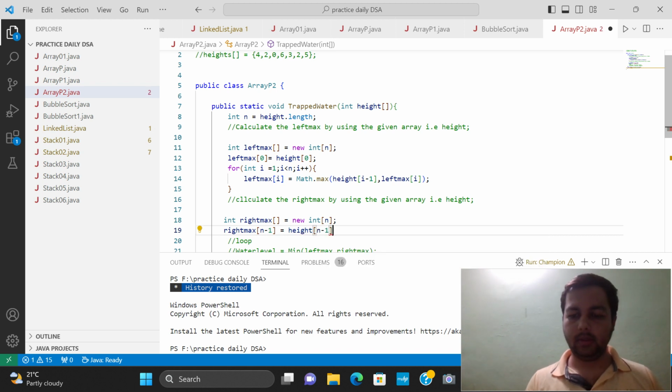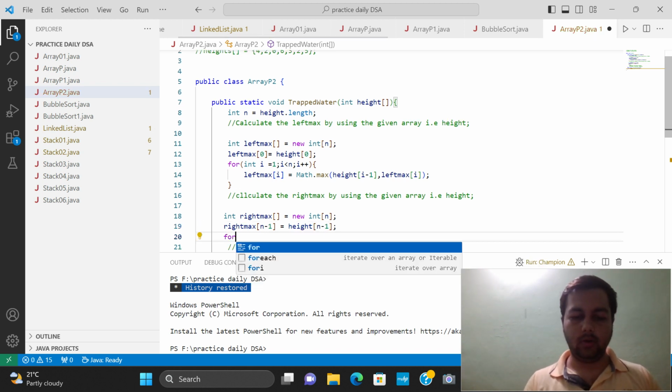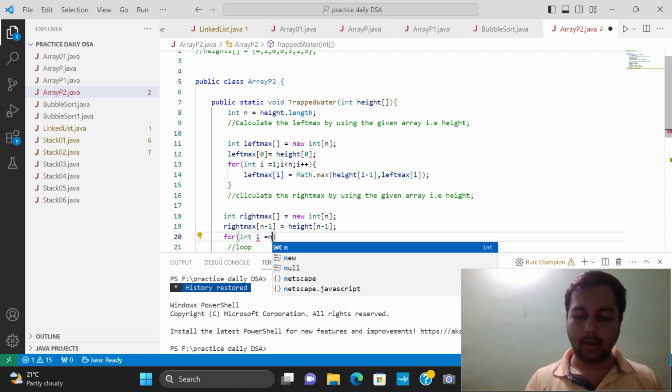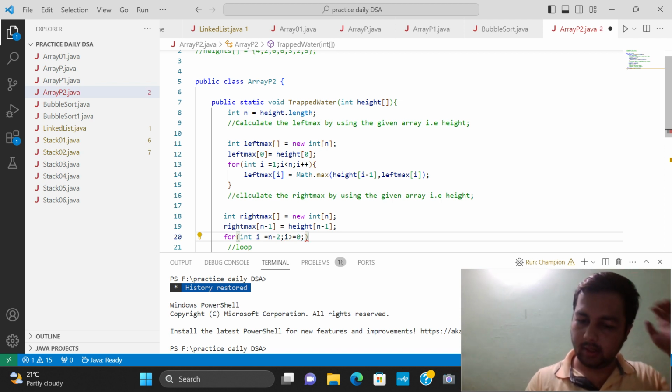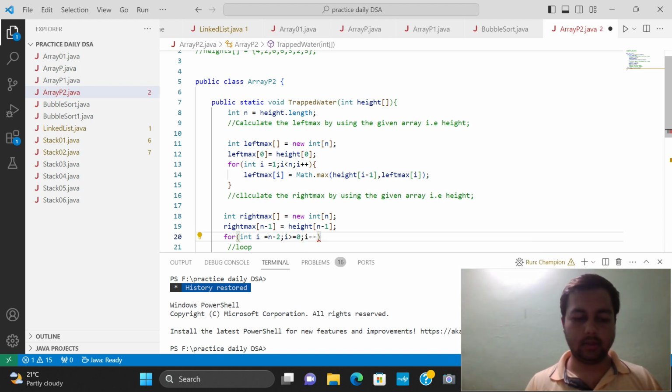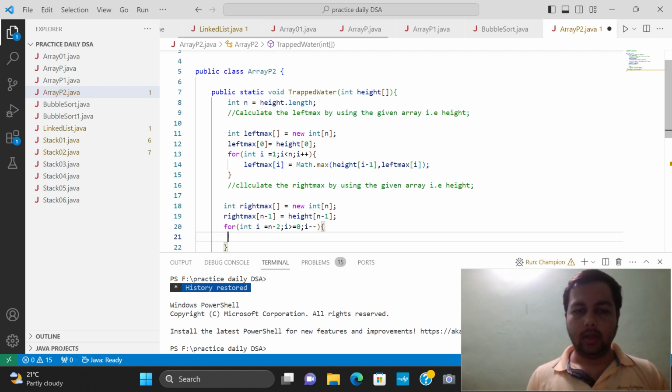Right max of n minus 1 is equal to height of n minus 1. We have to run a loop, int I is equal to n minus 2, start from n minus 2 and go while I is greater than or equal to 0, and we have to do I minus minus. And we have to calculate the right max.